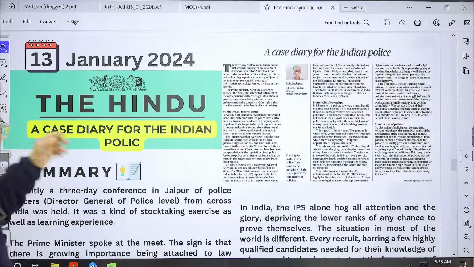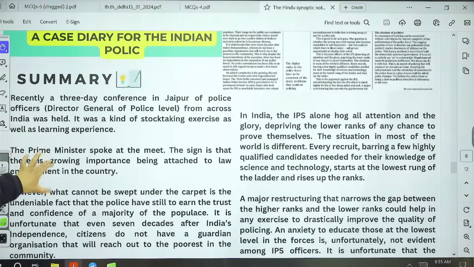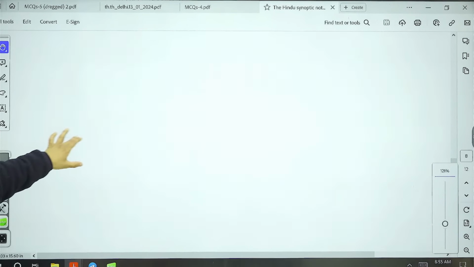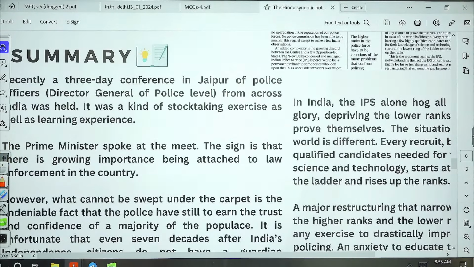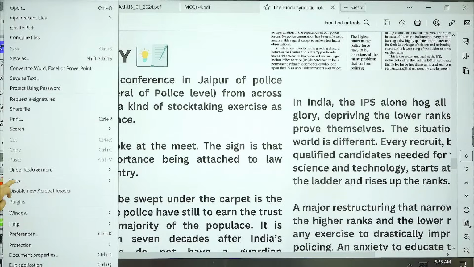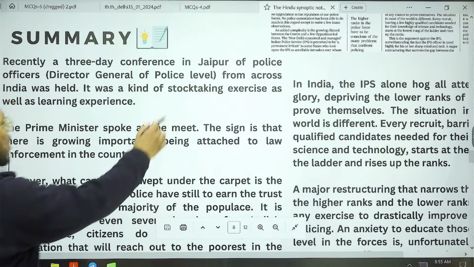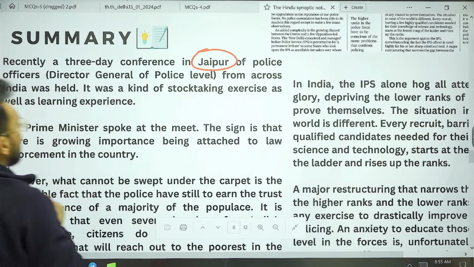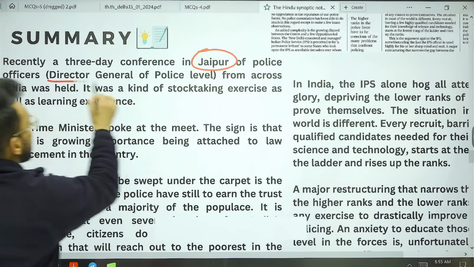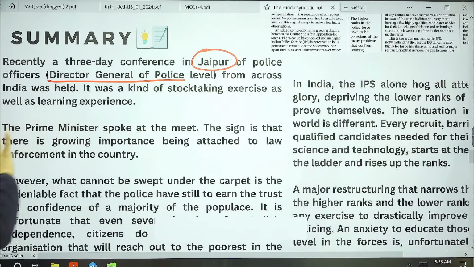Now, the article that we have here is talking about what has happened. Recently, a 3-day conference was held in Jaipur. In this conference, Directors General of Police from across the country met.